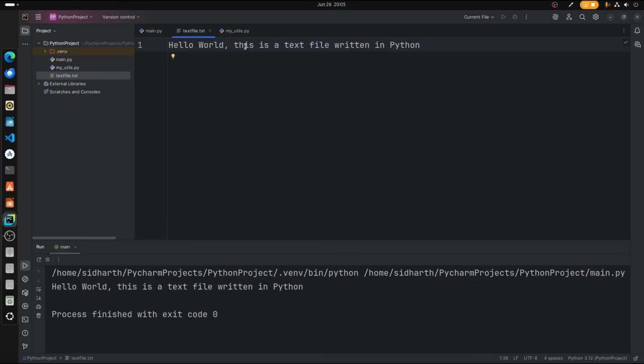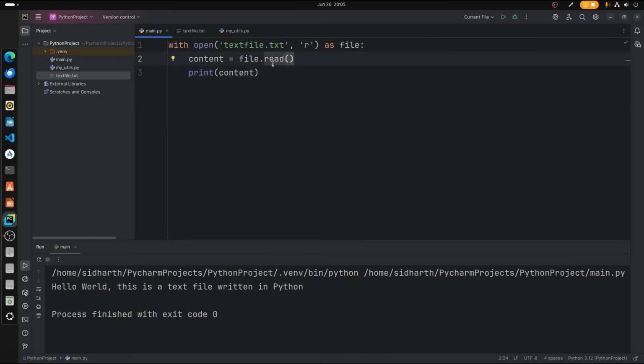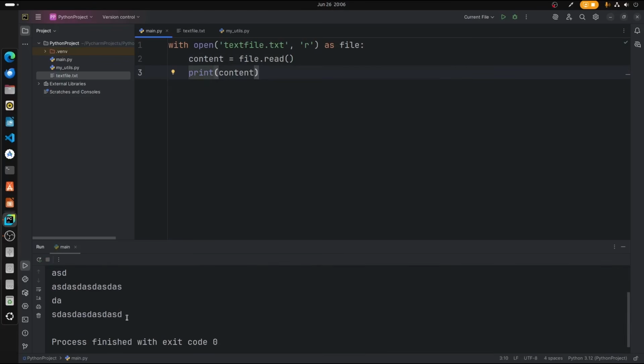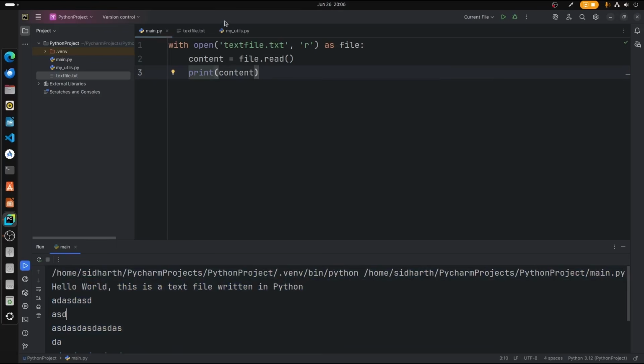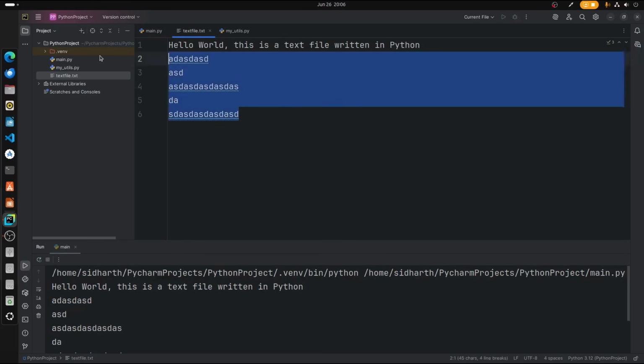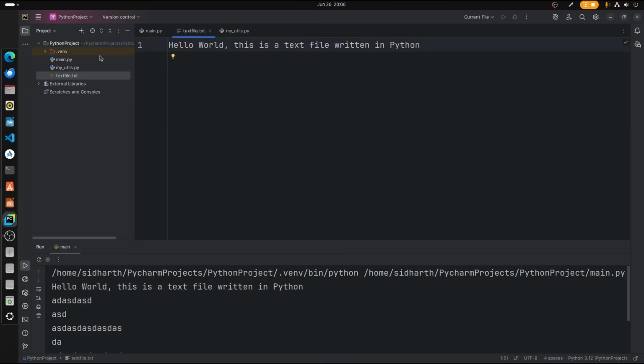So this is for a single line file, right? If a file has multiple lines, and you want to read a particular line, or read line by line, we can customize this read operator, like read line, or read lines for reading line by line. We can modify that accordingly. Now if we run this once again, we can see the content is displayed here by reading the file. So this is how you read and write a basic text file in Python.